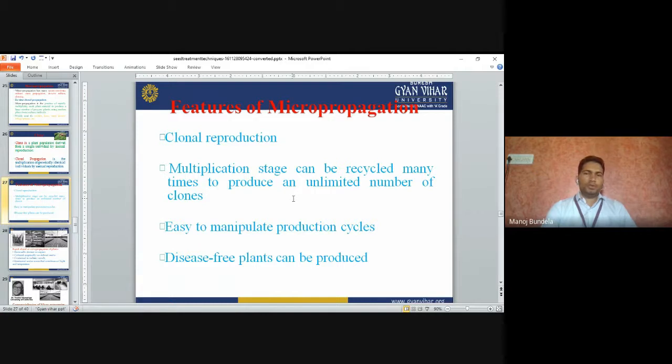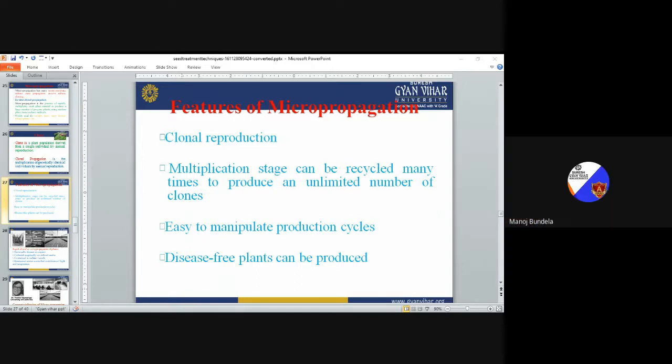Features of micropropagation. The first one is clonal reproduction. The multiplication stage can be recycled many times to produce an unlimited number of clones. It is easy to manipulate the production cycle. Disease-free plant material can be produced. So in case of clonal propagation, we can develop disease-free plant material.